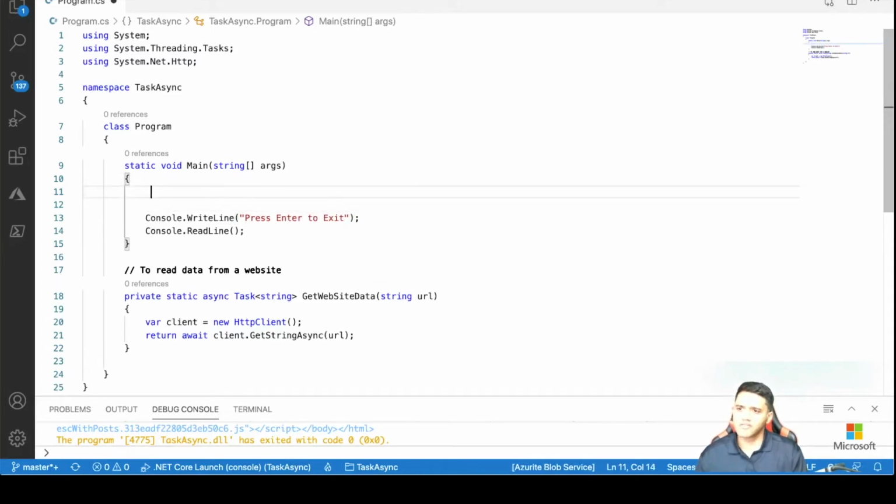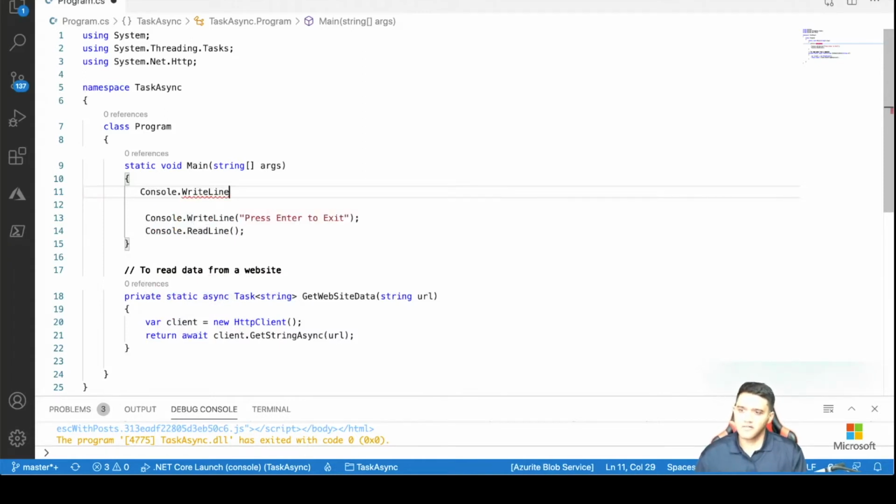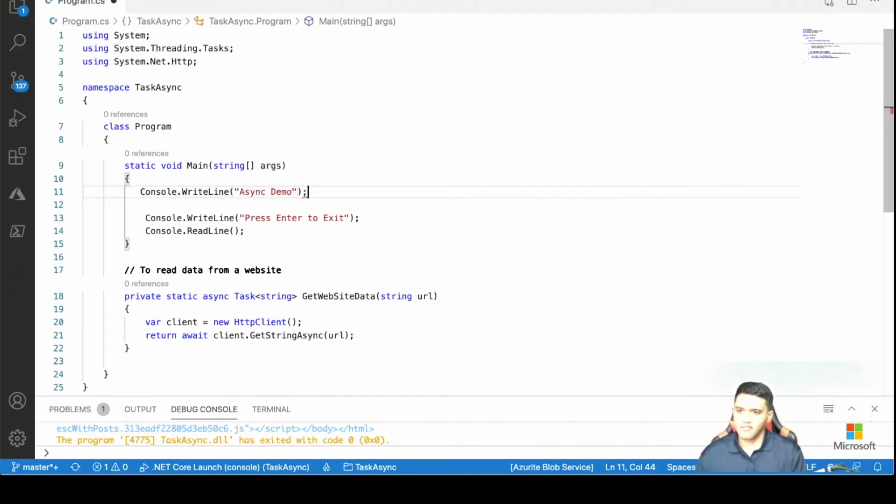Now how do I invoke this? So let me call this first async demo. Okay, how do I invoke this?